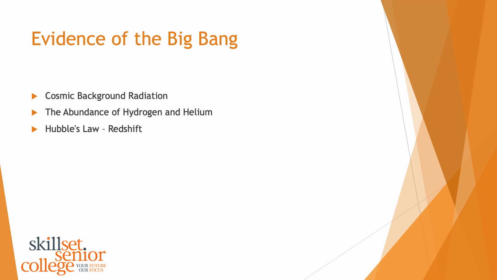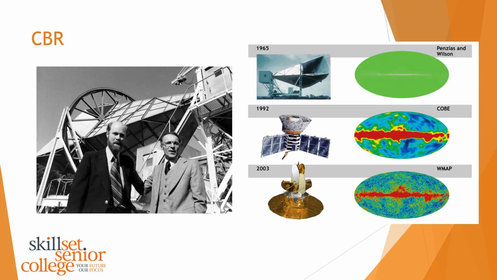So, more evidence of the Big Bang. We talked about cosmic background radiation, the abundance of hydrogen and helium, and eventually Hubble's law of redshift showed that galaxies were expanding away from one another. And they weren't being replaced, okay? So we do have big empty spaces in the universe. We don't have this uniform distribution of everything like steady state matter suggests would have been the case.